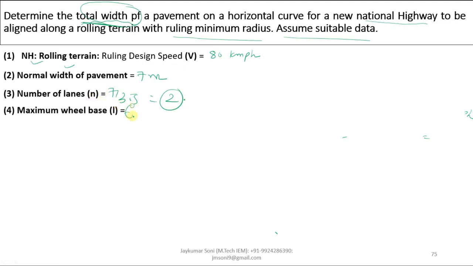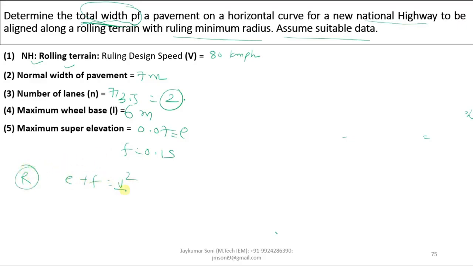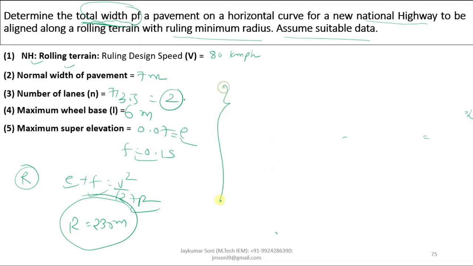We have taken maximum wheelbase as 6 meter, and super elevation we have assumed as 0.07 as E and F as 0.15. We had to calculate the value of R. What is the value of R in the equation E plus F is equal to V square by 127R? You have the value of E, you have the value of F, you have the value of V also. You can calculate the value of R. R will be 230 meter. Once this is calculated, then you will have all this data in order to calculate the extra widening.